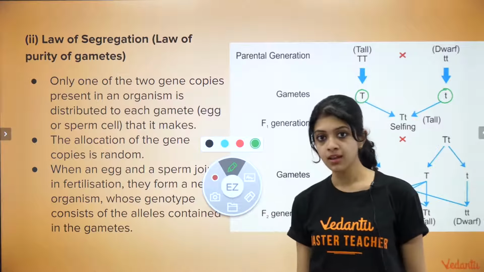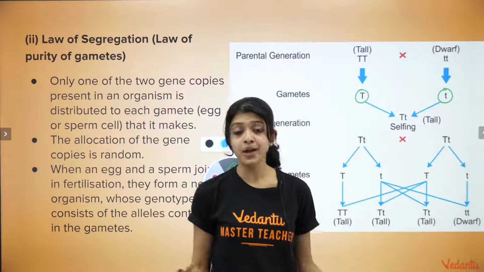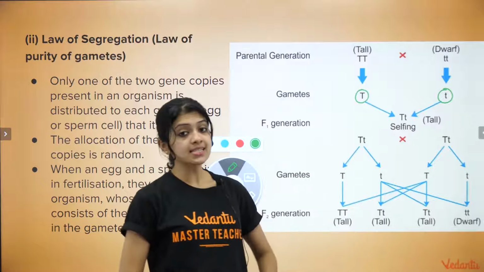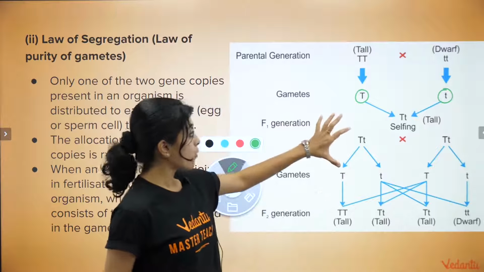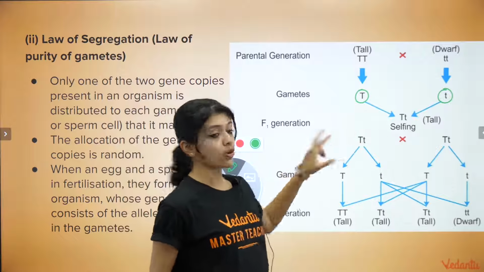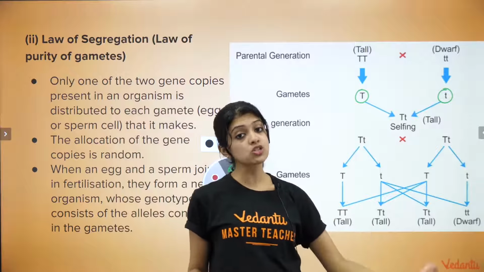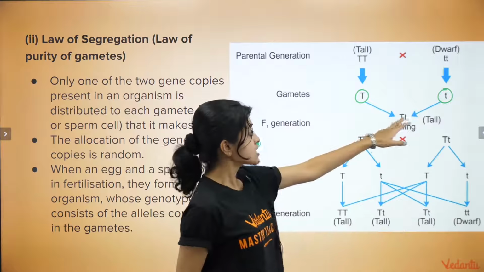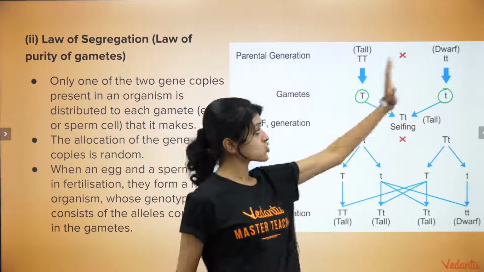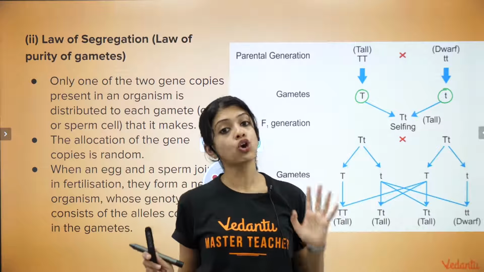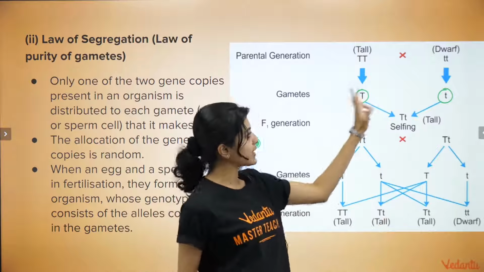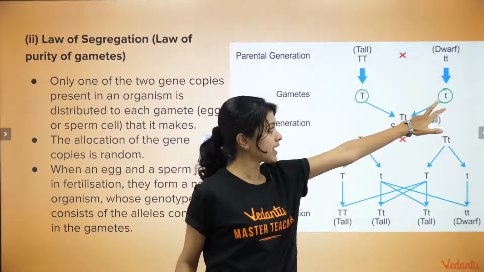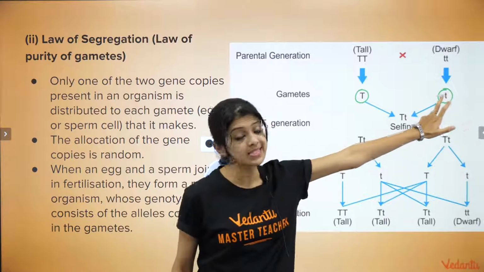Okay. Secondly, the allocation of the gene copies is random. What do I mean by that? I mean that there is no specific factor that decides whether the capital T would go into one gamete and the small t would go into another gamete or anything like that. Especially in these 2 cases, because they are both homozygous, there is no confusion. All the gametes would get only capital T in this case. All the gametes would get only small t in this case.